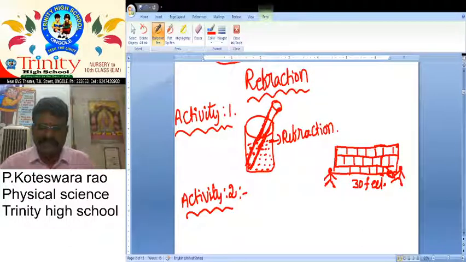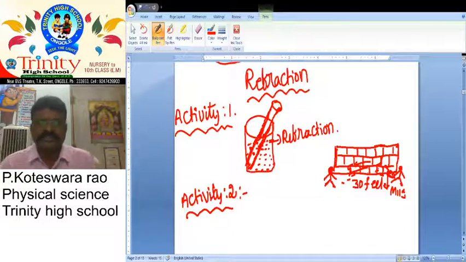But what you feel is that he is a few inches from that wall. But how are we able to see that? Actually the reflected rays are coming from the metal strip, not from the wall. But how is it able to be seen? It appears that light rays are coming from that wall. So why is it? It is due to refraction only.